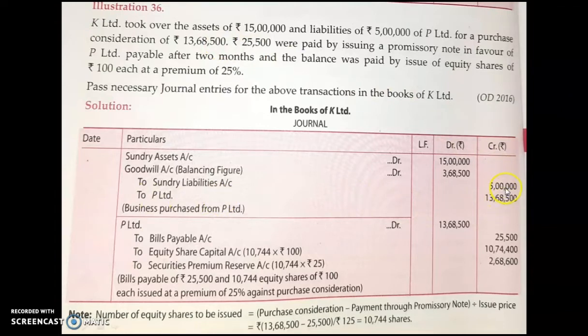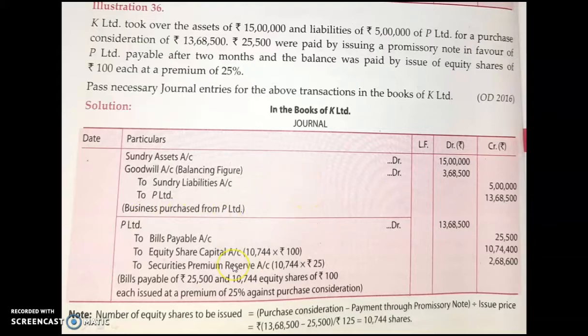Now when you total this side, you can see that the credit side is more than the debit side. But as per the rule, we know that debit should be equal to credit. So find out how much the debit side is short, and that amount you are supposed to write here, and in front of that amount you write down goodwill account. Because that is a balancing figure. So this is the first journal entry, for purchase of business from P Limited.